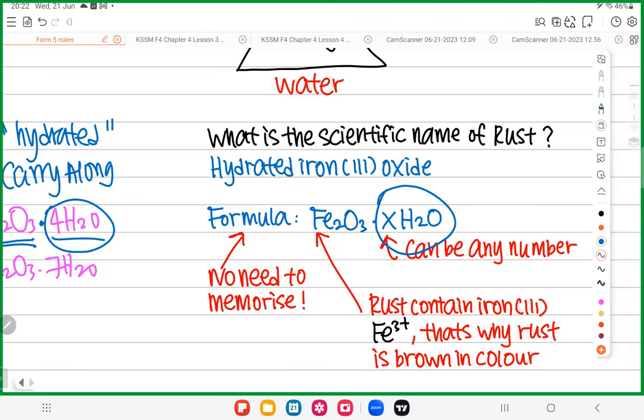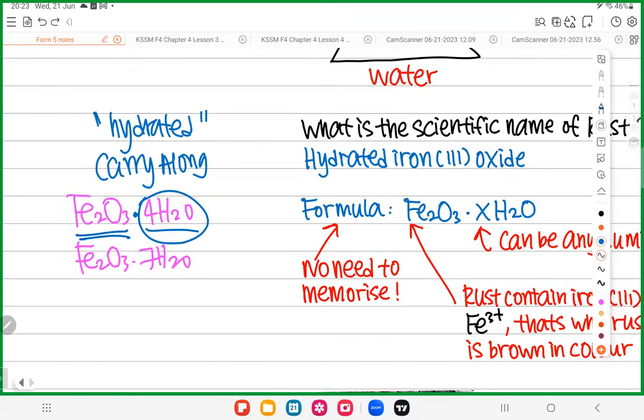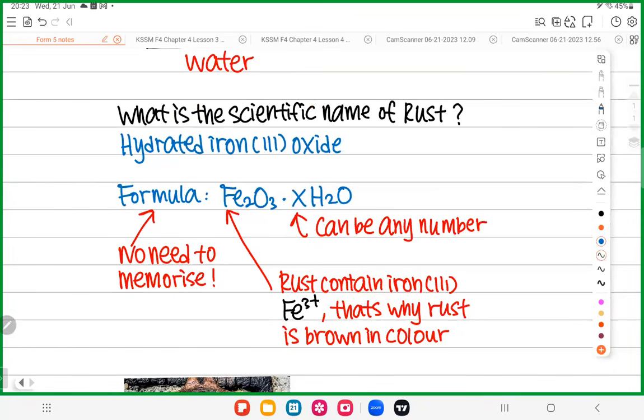Is it okay? If you don't know how to write this formula, perfectly fine. They won't ask about this formula at all. What you need to know is only the name. If you don't know the formula, perfectly fine. I don't want you to waste time memorizing the formula. It's meaningless for you. Of course you can, I won't stop you, but no point doing that. No need to waste your time. If you want to memorize, spend more time memorizing your bio and sejarah. Don't waste your memory on chemistry. Really.